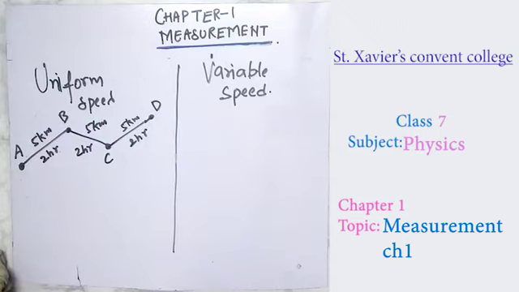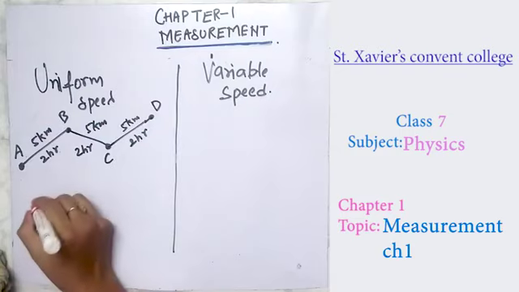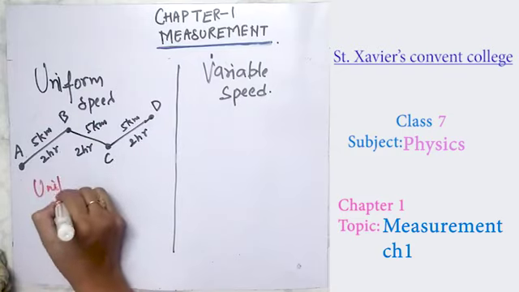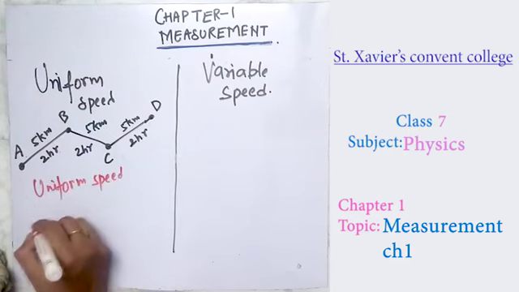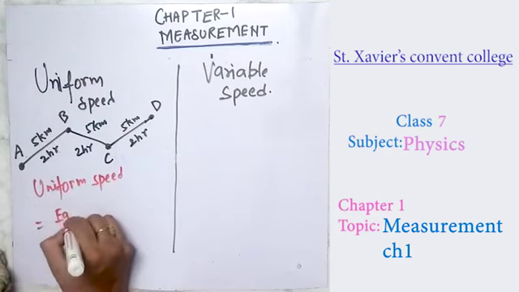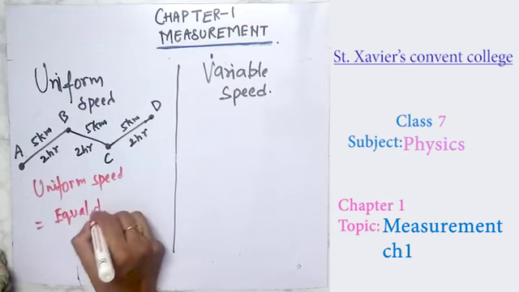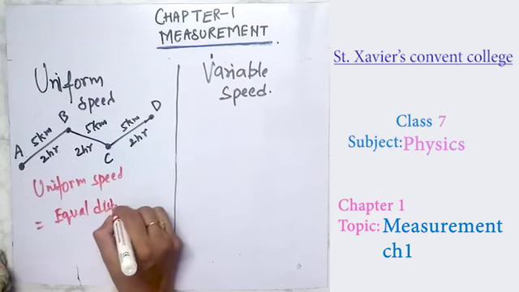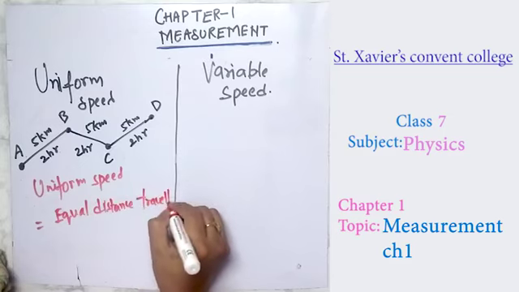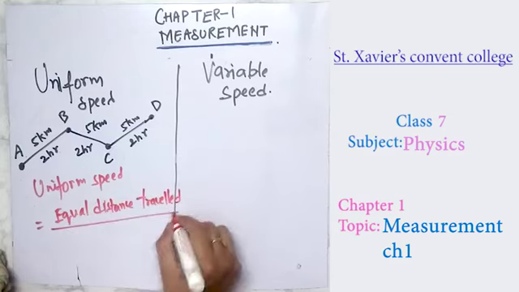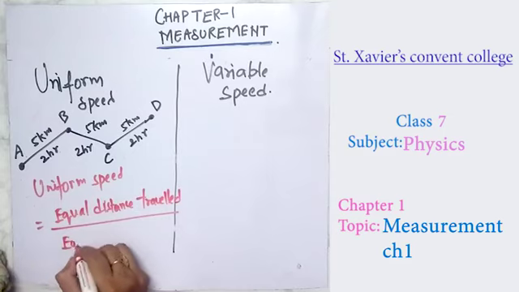So uniform speed is equal distance traveled in equal intervals of time. That is, there is no change in time.